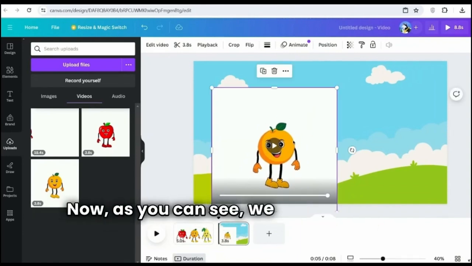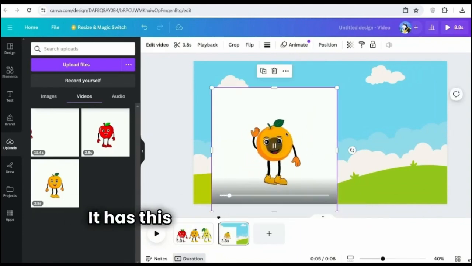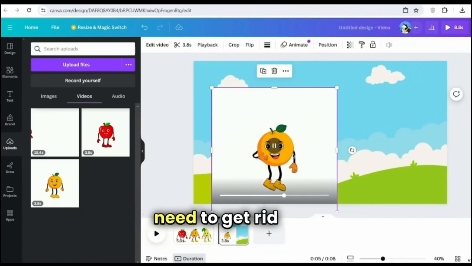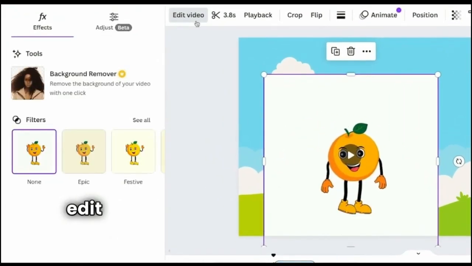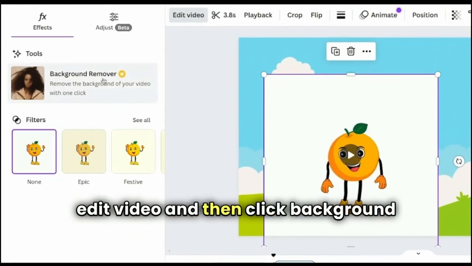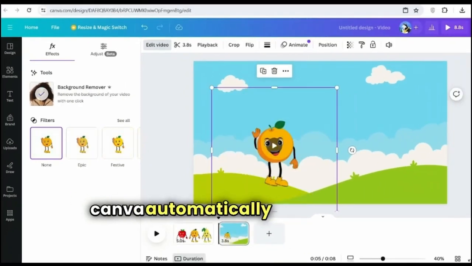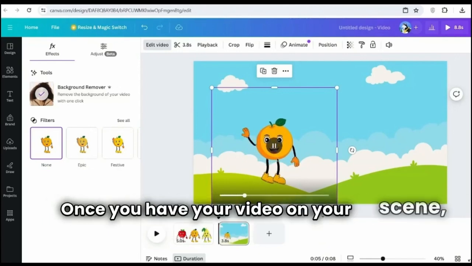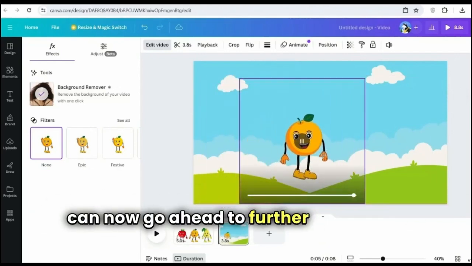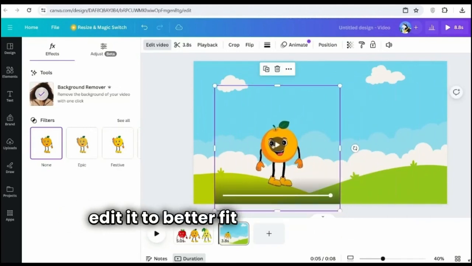Now, as you can see, we can't just use it like this. It has this white background, so we need to get rid of it. In order to get rid of it, you simply want to click onto where it says Edit Video, and then click Background Remover, and Canva automatically removes the background for us. Once you have your video on your scene, you can now go ahead to further crop it and edit it to better fit the background.